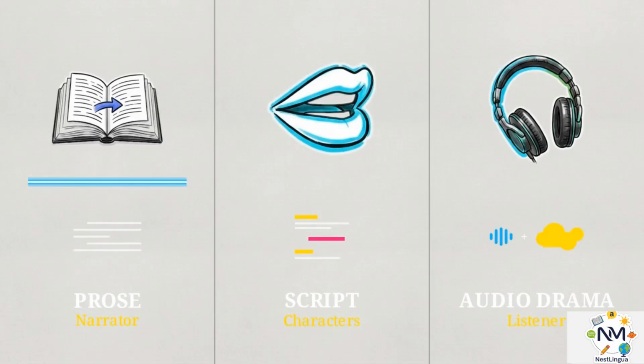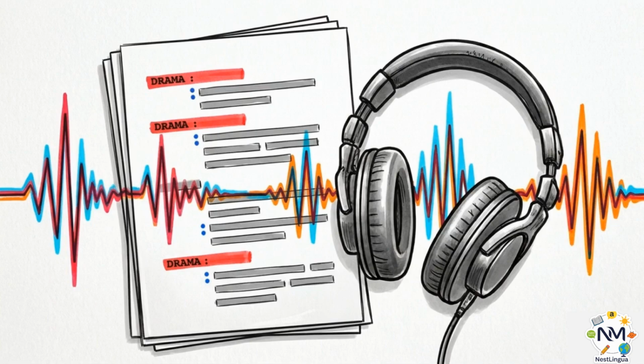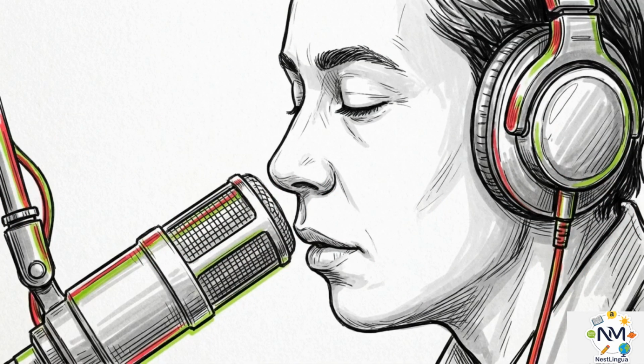Prose tells the story, the script shows the action through dialogue, and the audio format relies on the listener to imagine the setting. Using these formatting rules ensures that your script is ready for production and focused entirely on the auditory experience.